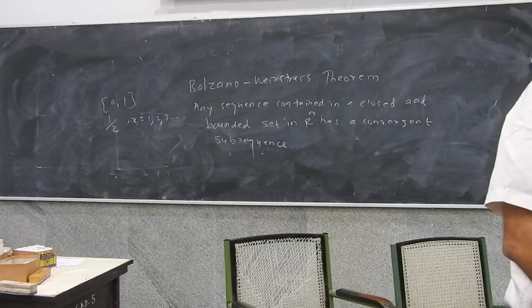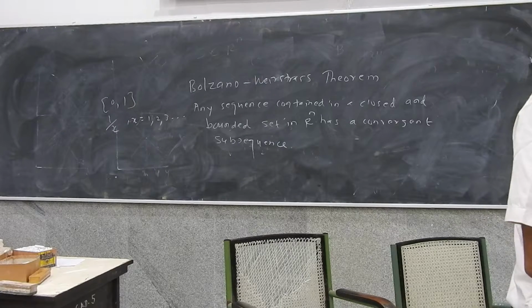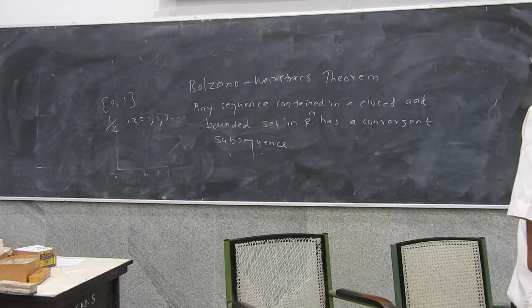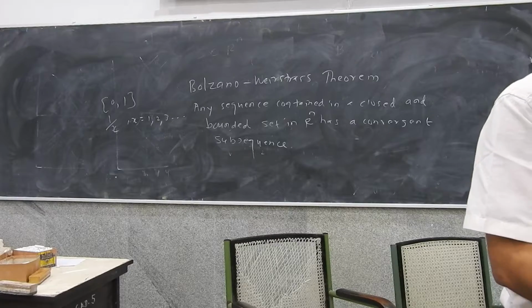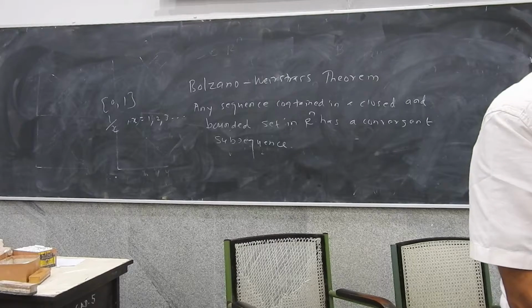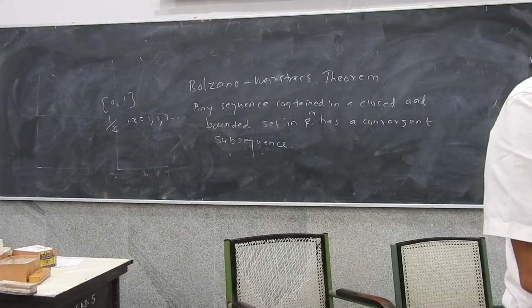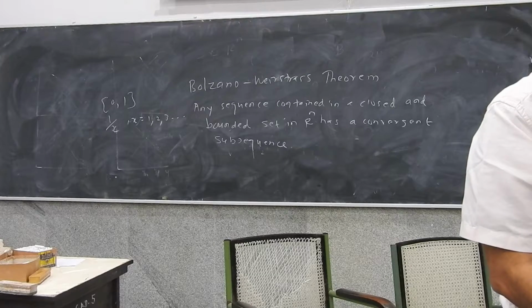Now what do you mean by a convergent sequence? Can somebody tell me? We have talked about these ideas. It will have a limit point, right? So it will have a point such that for every open interval around that point, there will be some elements of that sequence for a suitably chosen n, which are different from the limit point itself.